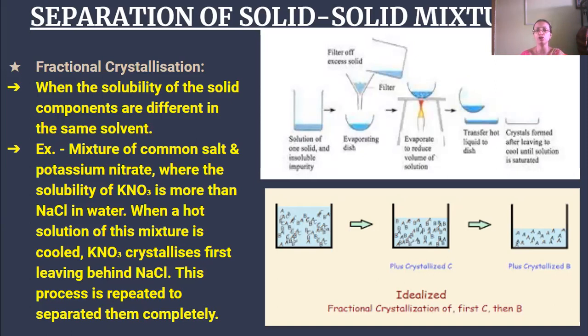When a hot solution of this mixture is cooled, the potassium nitrate crystallizes first, leaving behind sodium chloride. This process can be repeated till the whole potassium nitrate is separated from sodium chloride.